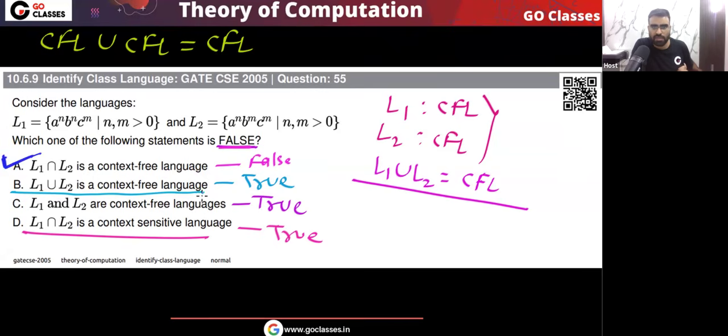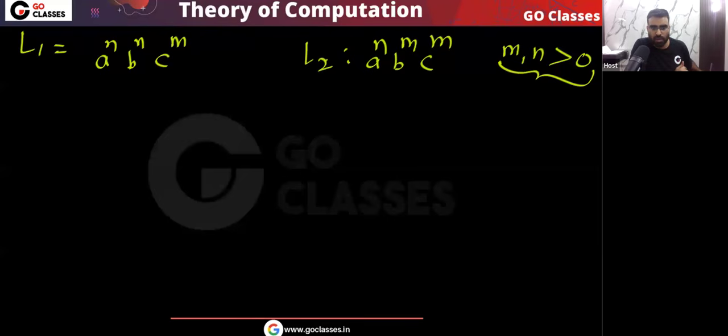So like this you can do the GATE 2005 question. I hope you understood everything so far in this session. Every GATE previous year question that we have discussed in this session, I hope you understood. I've given you the complete analysis of all the questions. In every question, whatever information you need to know, I told you. For every DCFL I have given you a DPDA, for every CFL I have given you a PDA or context free grammar. So the complete analysis of each question I have told you in this session. I hope you understood each and every GATE PYQ.